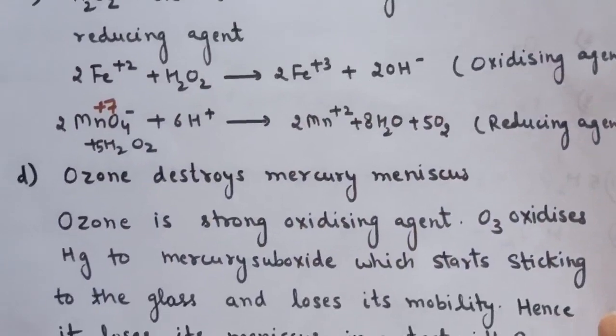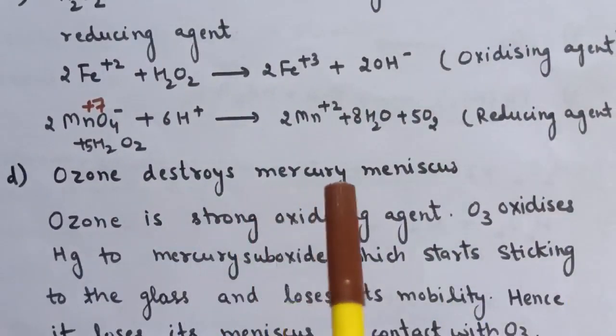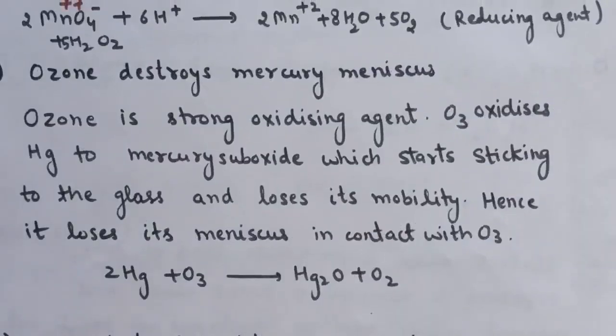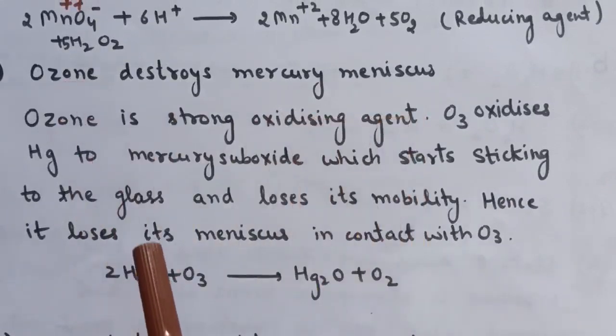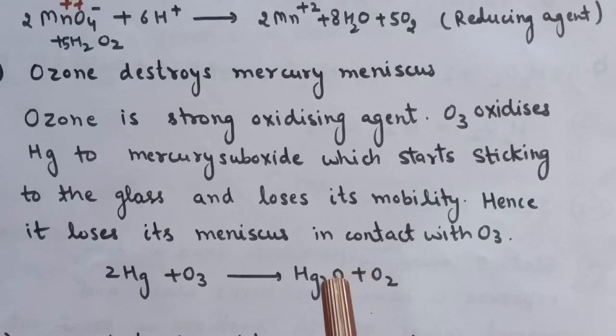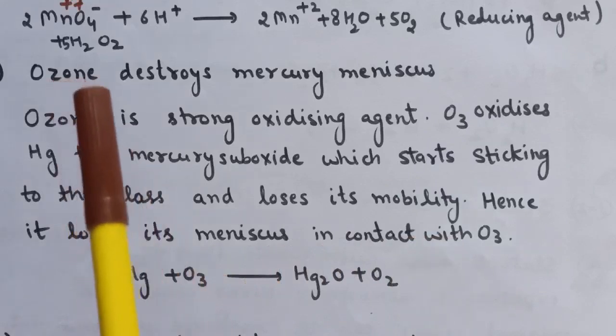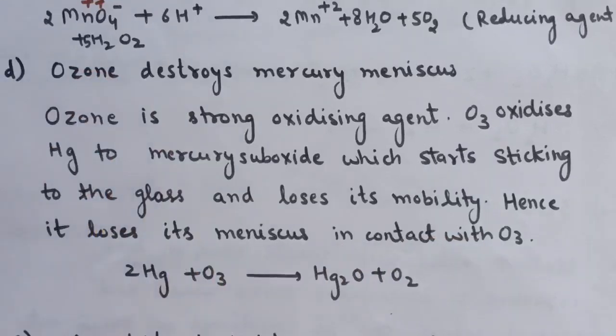Next statement is D. Ozone destroys mercury meniscus. And the answer for the statement is ozone, being a strong oxidizing agent, will oxidize mercury to mercury oxide and therefore mercury loses its meniscus in contact with O3. So this is the answer for statement number D.